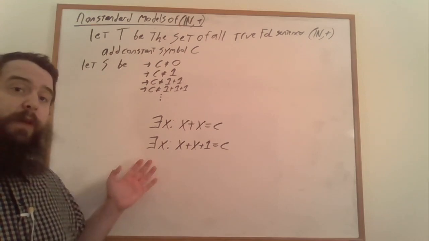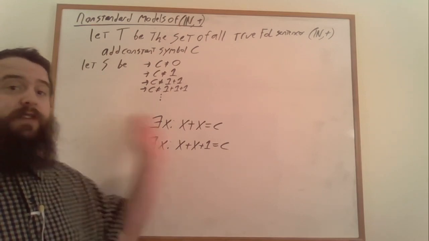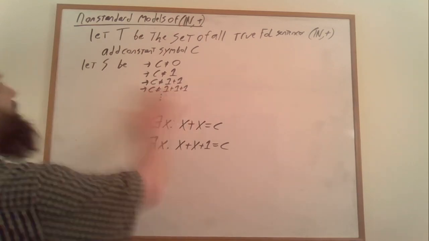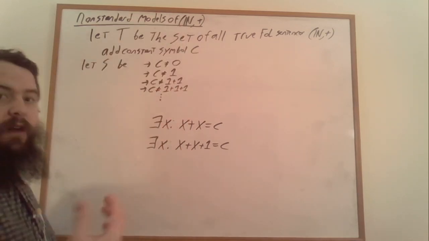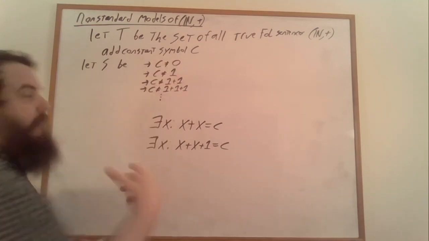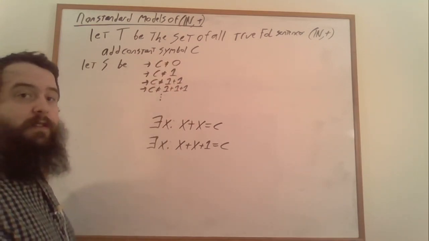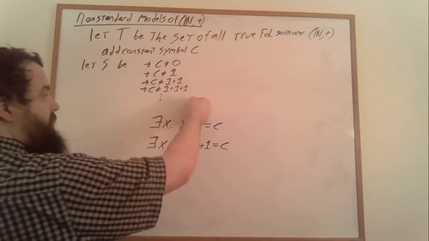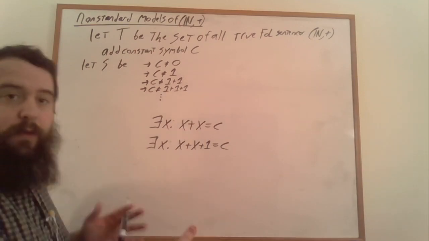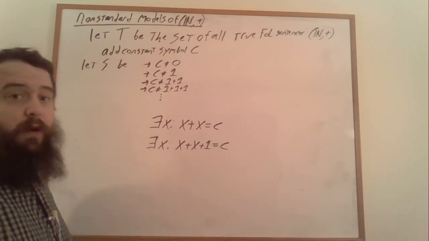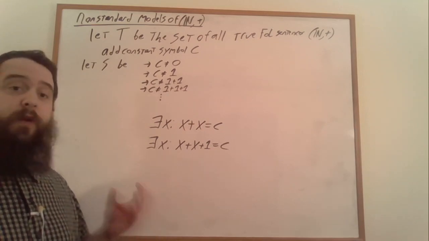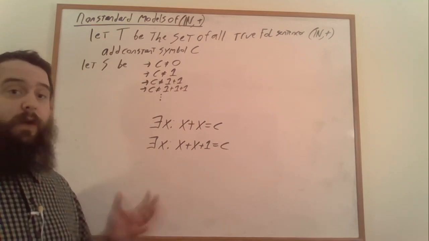Regardless of which one we pick to toss into our set of constraints on c, it's still going to be possible, when we're looking at a finite subset of our sentences that we need to satisfy, to pick a c that satisfies those sentences, just by picking a sufficiently large number that's either even or odd, depending on whether we required c to be even or odd.